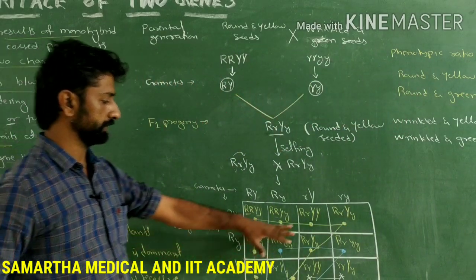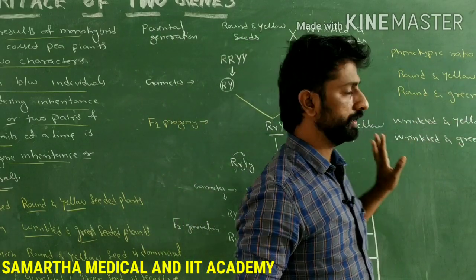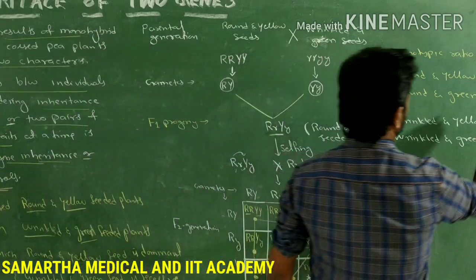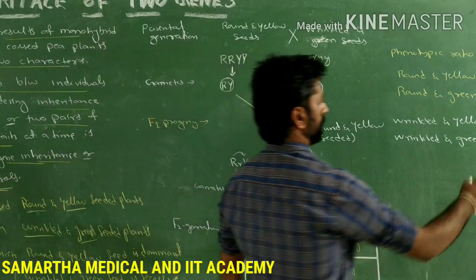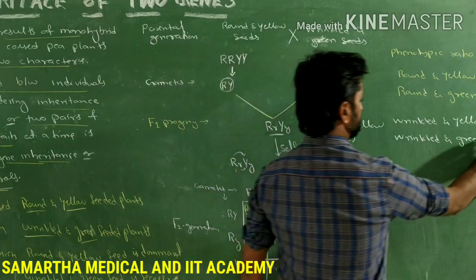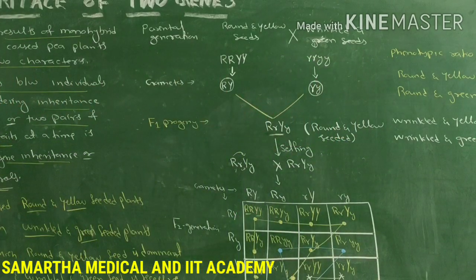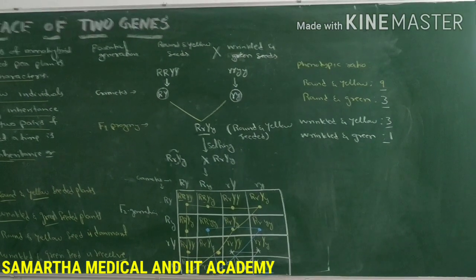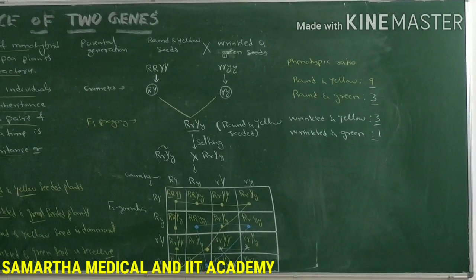Total how many plants are there? Total 16. In that 9 plus 1 is 10, then 3 plus 3 is 6. Total 16 are there. So out of 16, the plants with round and yellow seeds are 9. Plants with round and green seeds are 3. Wrinkled and yellow seeds are 3, and wrinkled and green are only 1. So such a ratio is called the phenotypic ratio of the dihybrid cross.